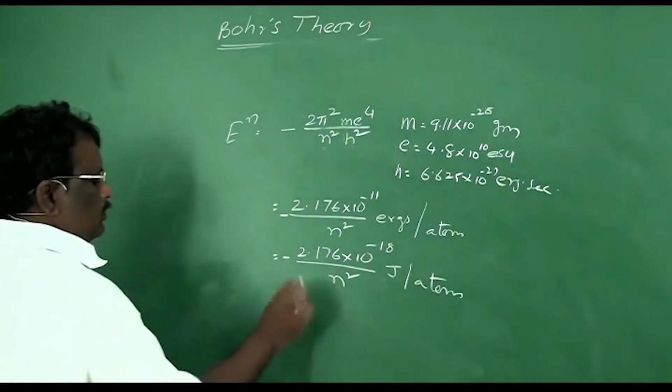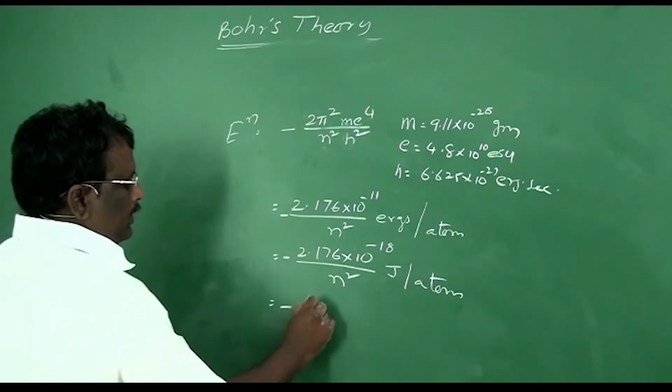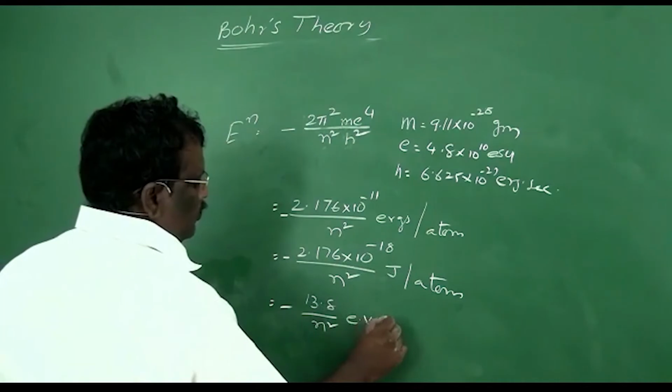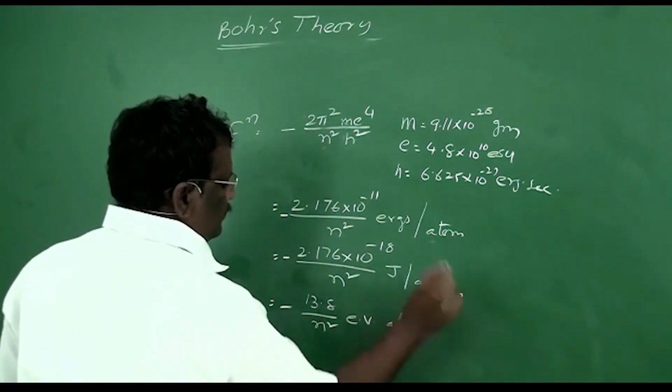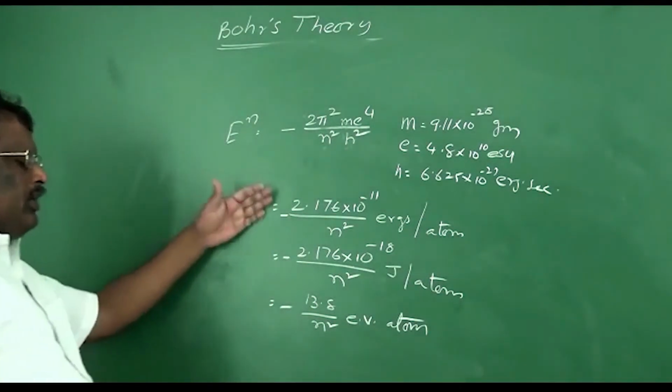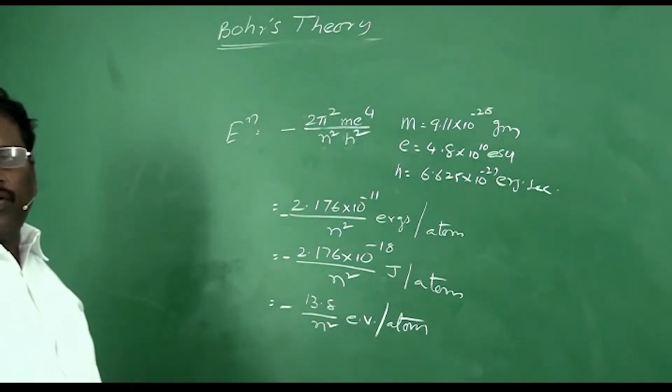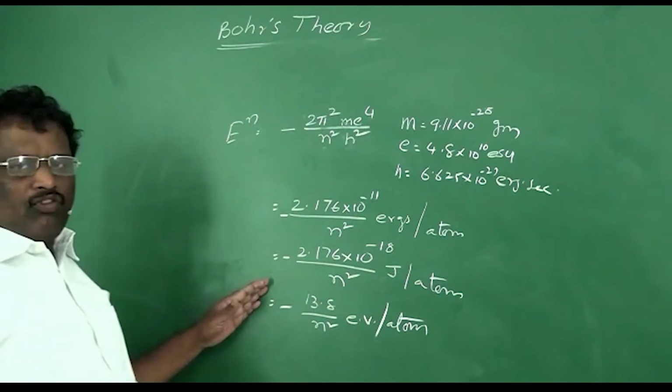Or it will be equal to minus 13.6 by n square electron volt per atom. In different units, the energy of the nth energy level of hydrogen will be as follows.